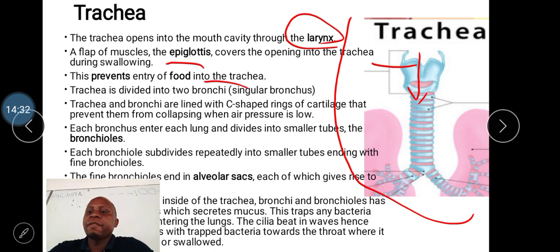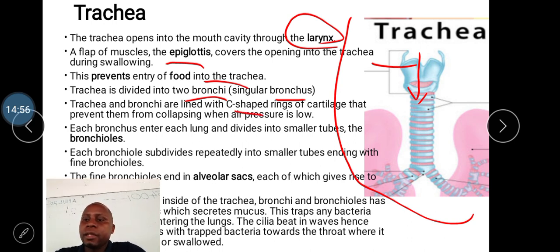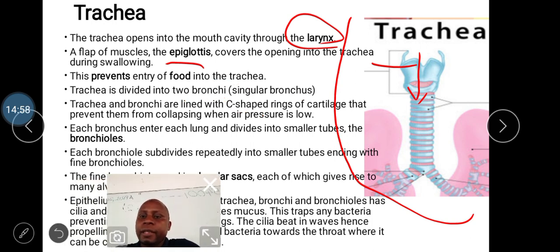Now, the trachea is divided into two bronchi. So the trachea down here is divided into two branches. These branches are called bronchi, but if it is one, it is a bronchus. Okay? Now, the trachea and bronchi are lined with C-shaped rings of cartilage.